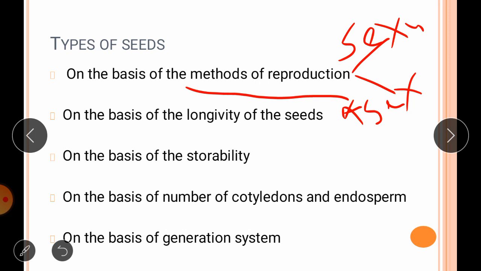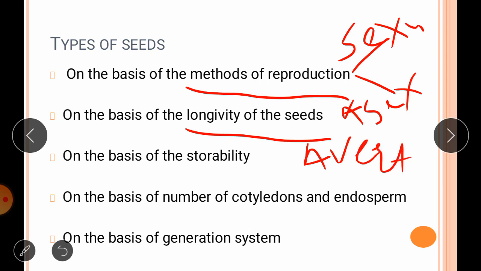Then the second one, on the basis of longevity of seed. This classification is given by the scientist Ewart in 1908. He classified seeds on the basis of longevity into three types, that is microbiotic seed, mesobiotic seed and macrobiotic seed. Microbiotic seed means what? The seeds of this category are short-lived, meaning their lifespan is below 3 years. Seeds of malvaceous and leguminous plants are included in this category.